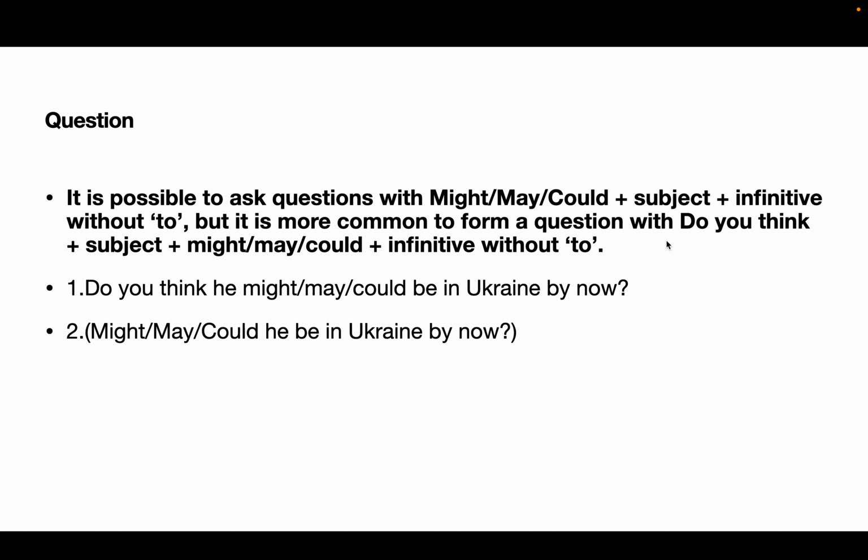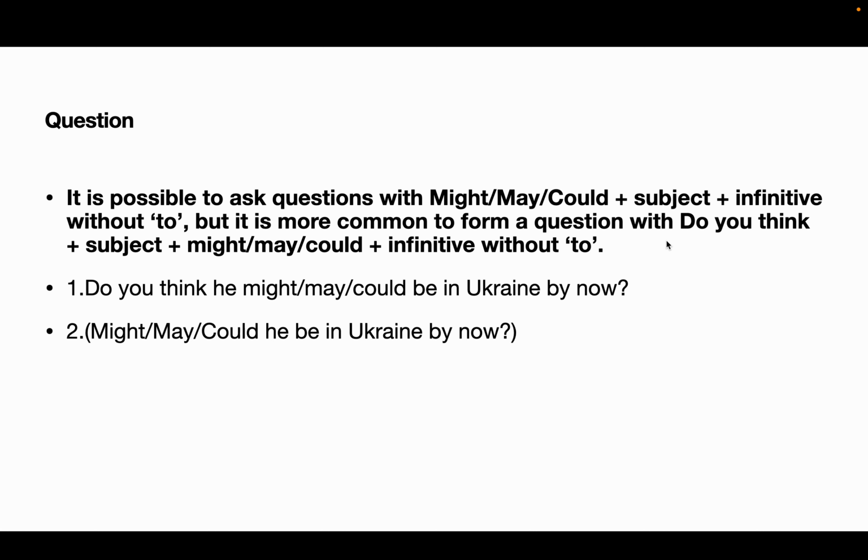Do you think he might, may, could be in Ukraine by now? Because he could be in Ukraine by now, or he may be in Ukraine now, or he might be in Ukraine. I'm not sure. That is the question.